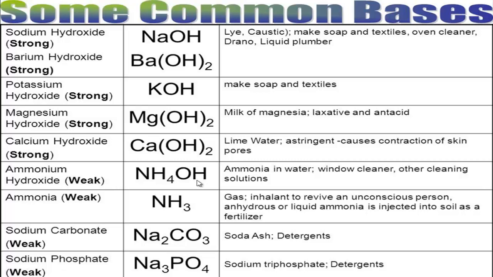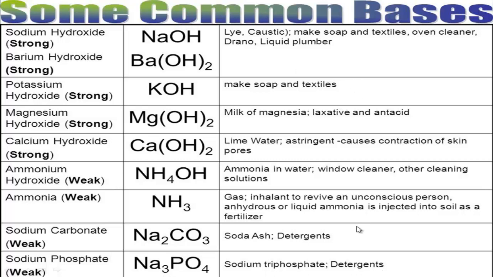We know that bases are used for cleansing purposes, but if we use a strong base like sodium hydroxide, then the glass will be corroded, and the smooth surface of the glass will be rubbed. For this, ammonium hydroxide is used as glass cleaner, and sodium hydroxide is used as oven cleaner and also toilet cleaner. Sodium carbonate is used as soda ash or detergent. In detergent preparation, sodium carbonate is used. And sodium phosphate is also used in preparing detergent.